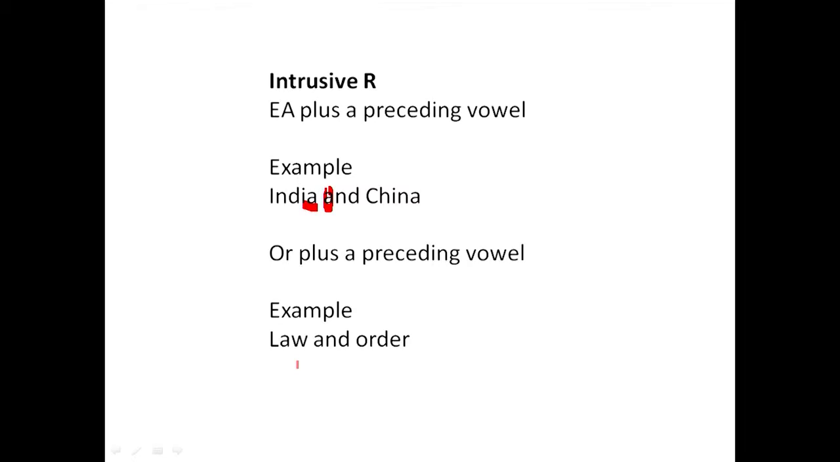Again, let's see here. We have law and order. Law and order. Well, it's not natural. Law ends in O, and the next word begins with a vowel sound. So we have to bring in R in between. Now we have law-r-and order. We have to maintain law and order.